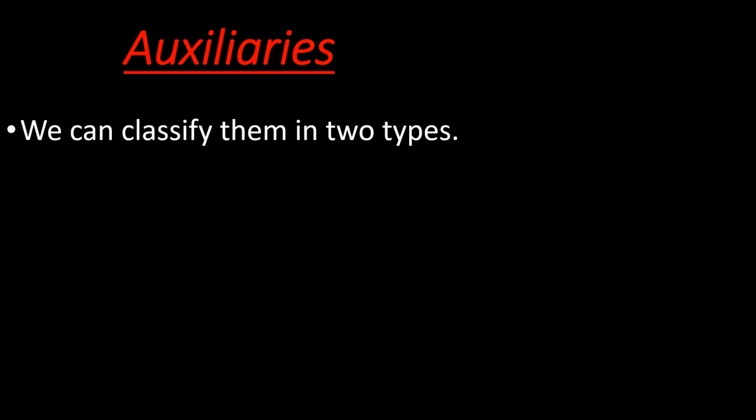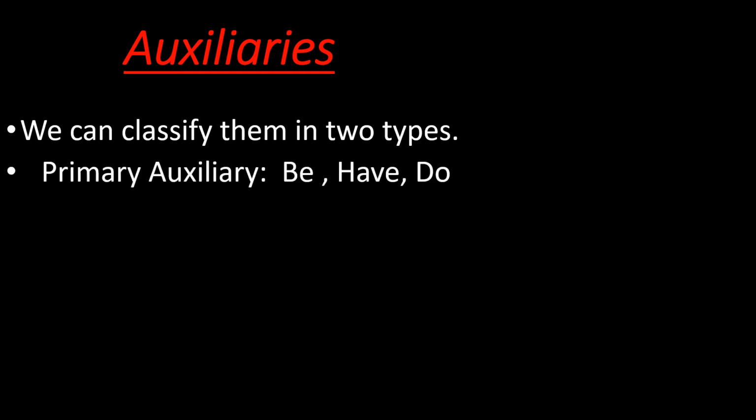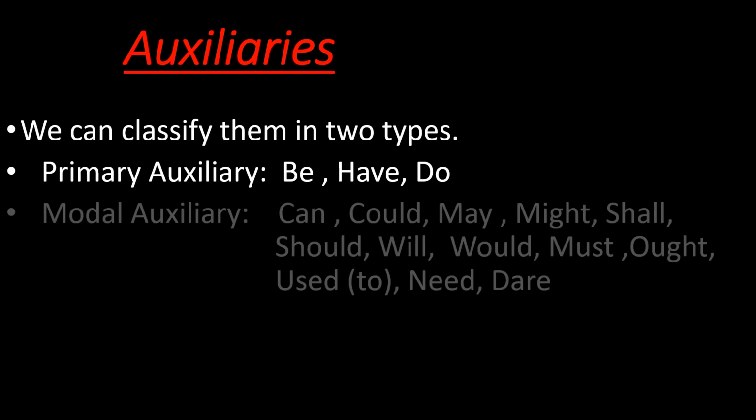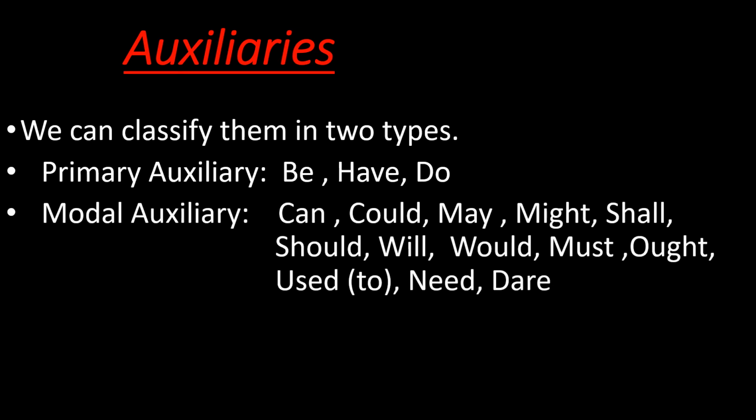We can classify auxiliaries into two types. Primary auxiliaries: be, have, do. These are primary auxiliaries. And modal auxiliaries: can, could, may, might, shall, should, will, would, must, ought, used (to), need, dare. These are modal auxiliaries.